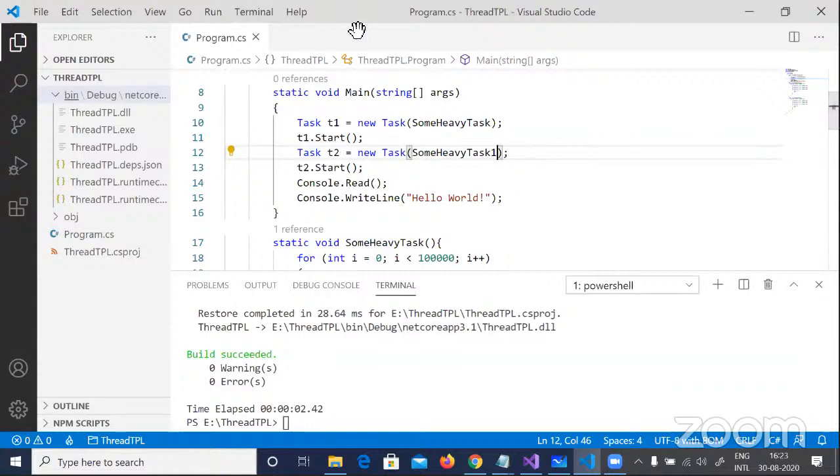So I want to go to the audience now. Did we understand what context switching is? Did we understand how TPL can help us? Let me know if there are any questions. I'm going to first keep that screen up there.